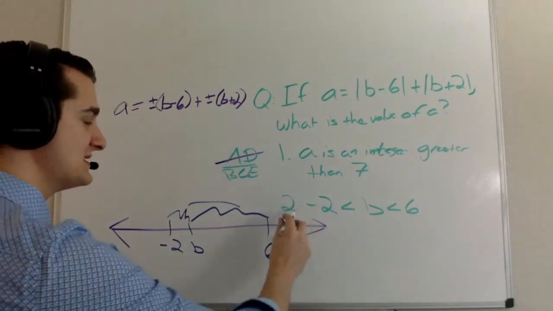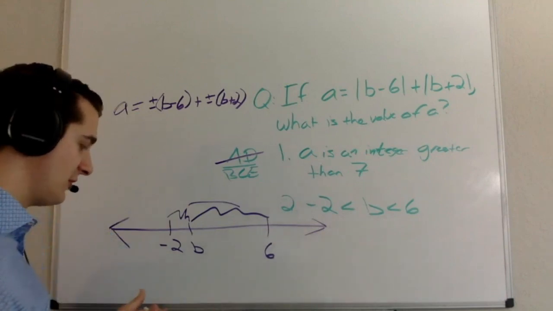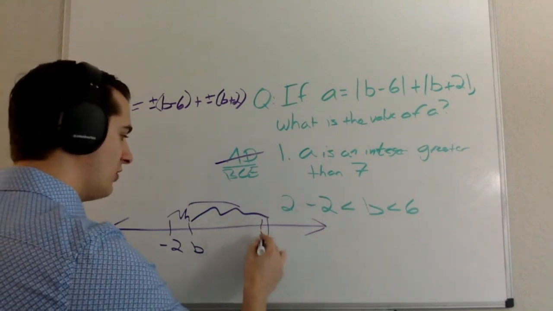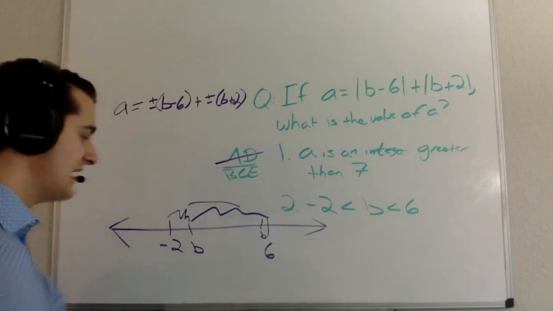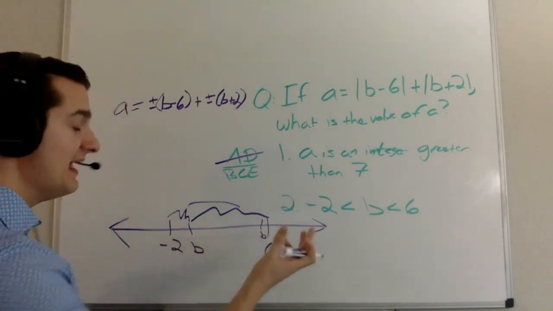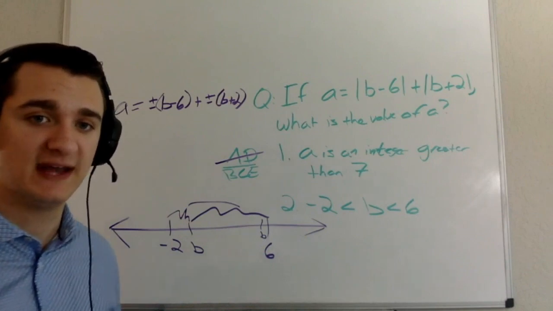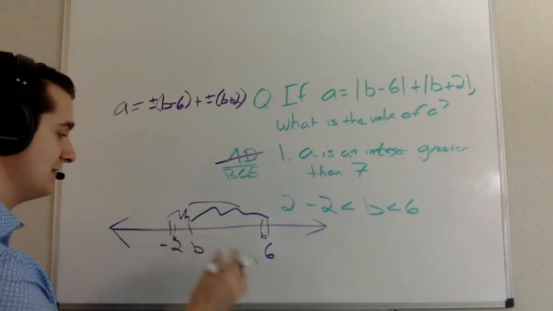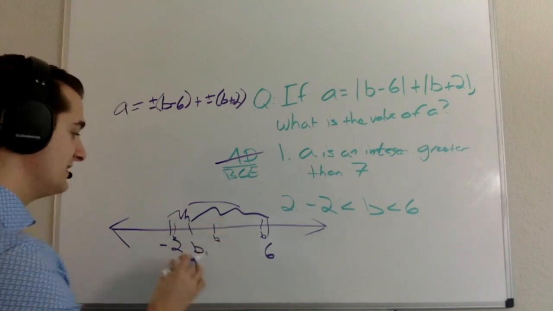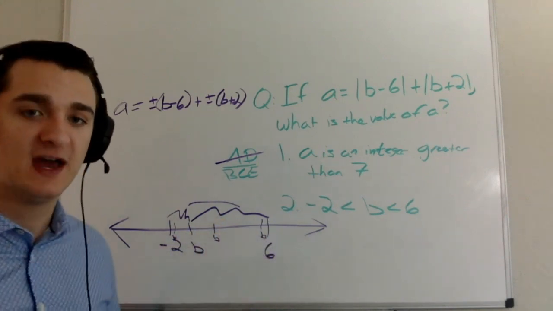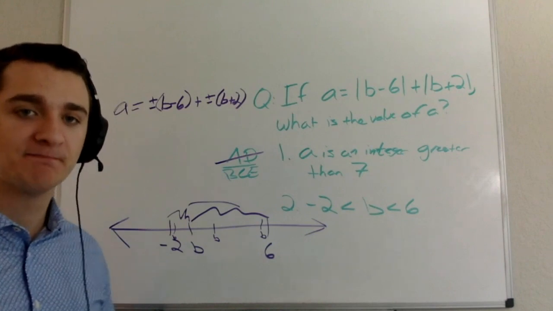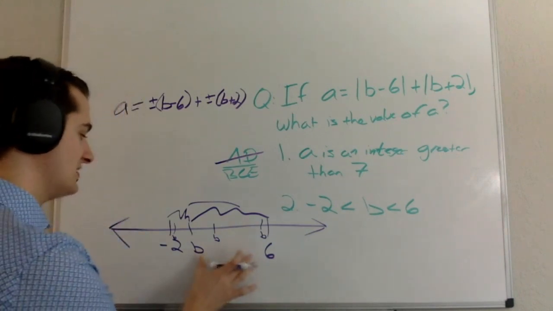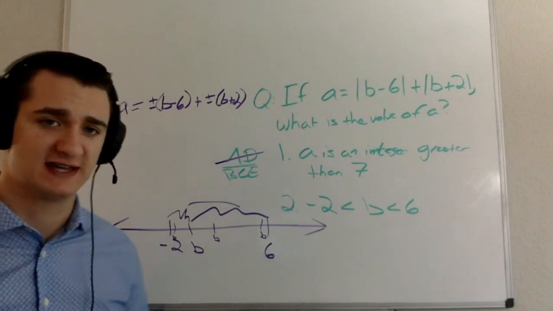And so statement 2 tells me that B falls in this range. B could fall right here really close to 6, and the distance is going to be 8, because the distance between -2 and 6 is 8. Or B could be really close to -2, and the distance is going to be 8. B could be in the middle here, and these two pieces are still going to add up to 8, as long as B falls in this range of -2 to 6.